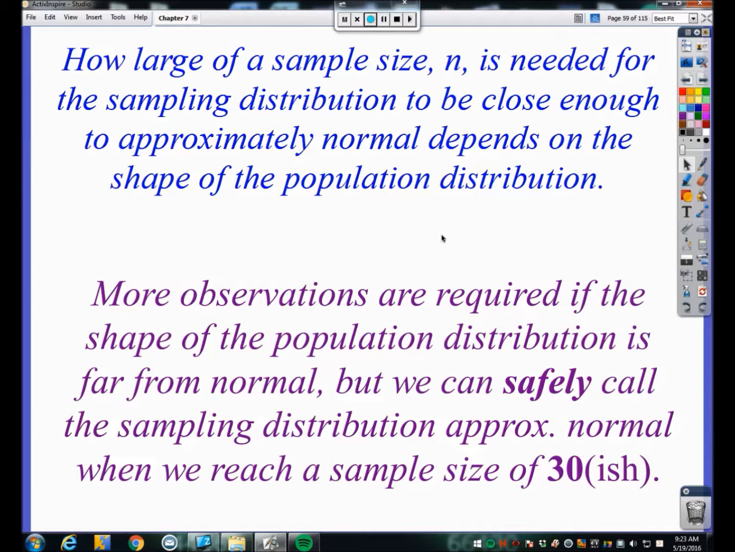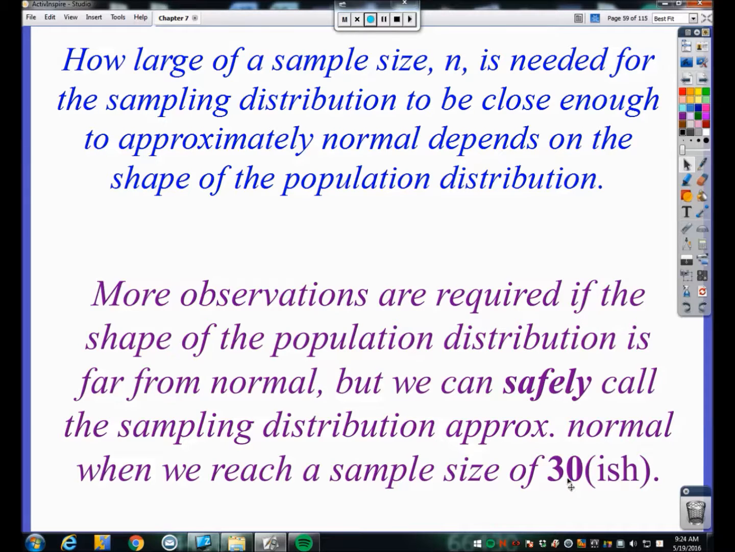Okay? Do not use the number 30 as any part of your explanation for any problem. Don't say, we can use the central limit theorem because the sample size is at least 30. What I want you to say, in any type of problem where you have to justify using the central limit theorem, why the sampling distribution is approximately normal, is: we have a large enough sample size for the central limit theorem to apply. And that's how we know we are dealing with an approximately normal sampling distribution.